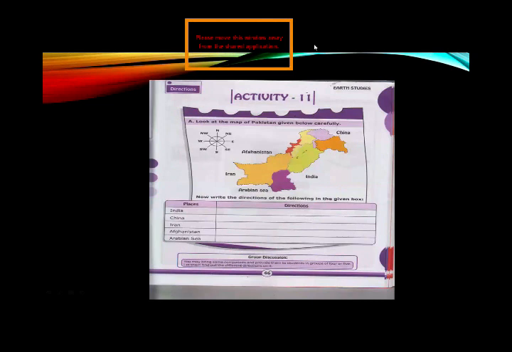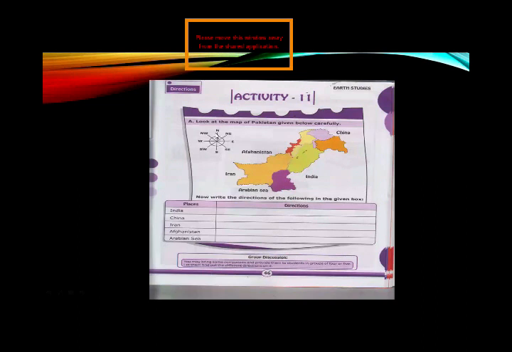First, see the direction. There are four main directions: north, south, west, and east. Now, see the subdirections: